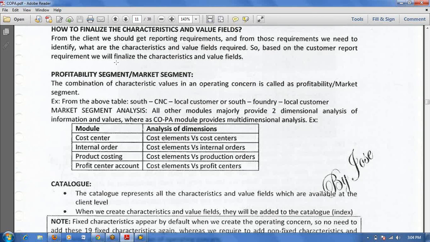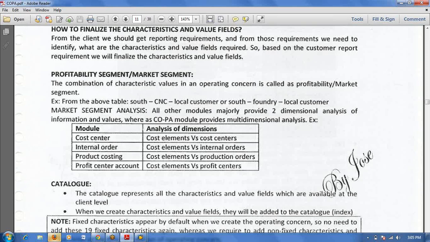Characteristics are based on the reporting requirement, on what base they want to see, at what level they want to see the reports. That level we will define as characteristics. This profitability segment or market segment is the combination of characteristic values. The combination of permutation of characteristic values we call the market segment analysis.